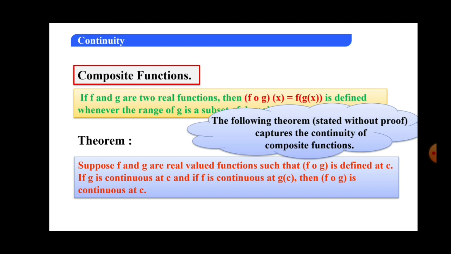Once again I repeat, if g is continuous at point c, f should also be continuous at g of c, because g acts as a variable for the f function. If it is continuous, then fog, the composite function, is also continuous at point c. So this is a very important theorem you have to remember, students.